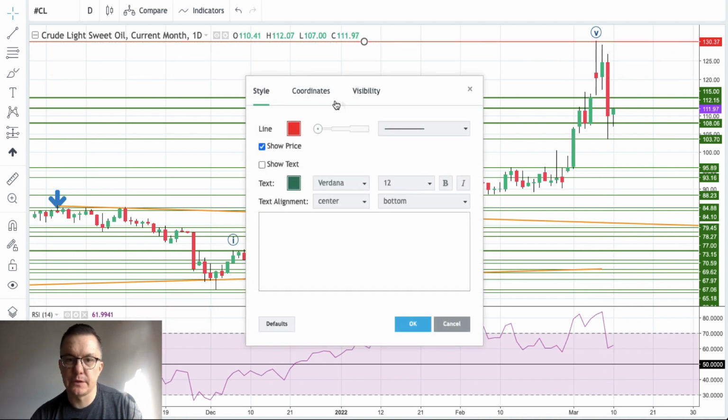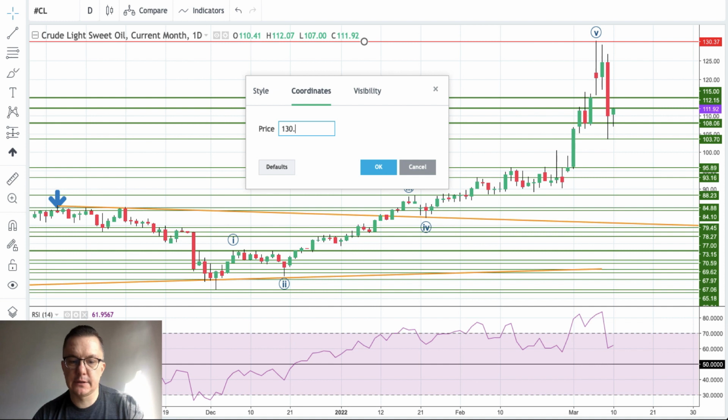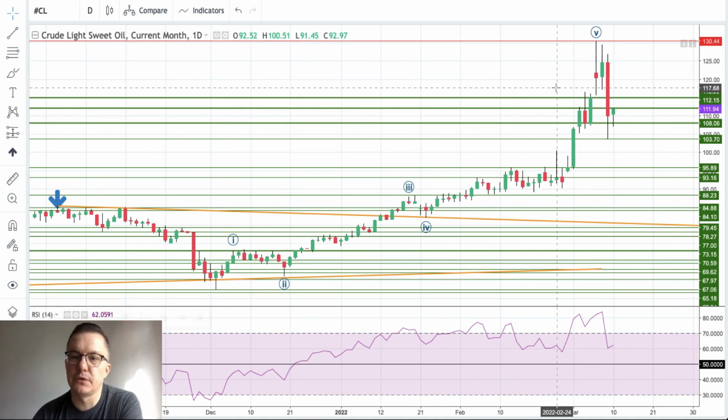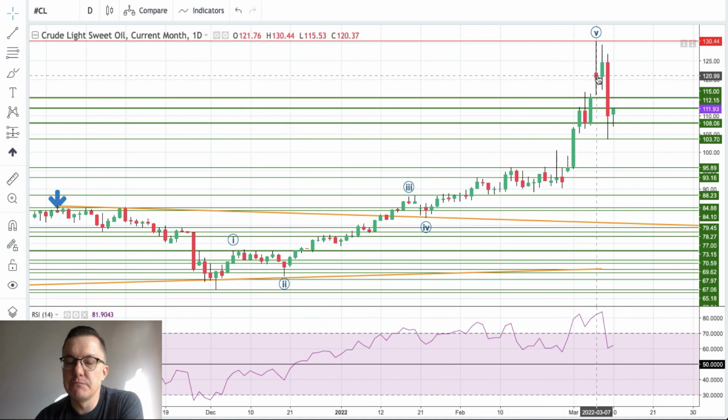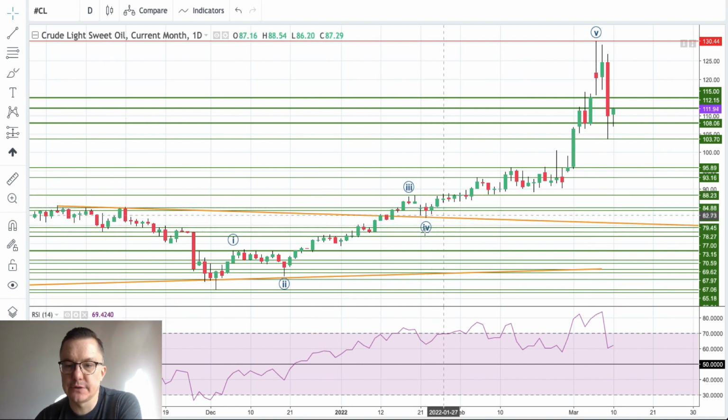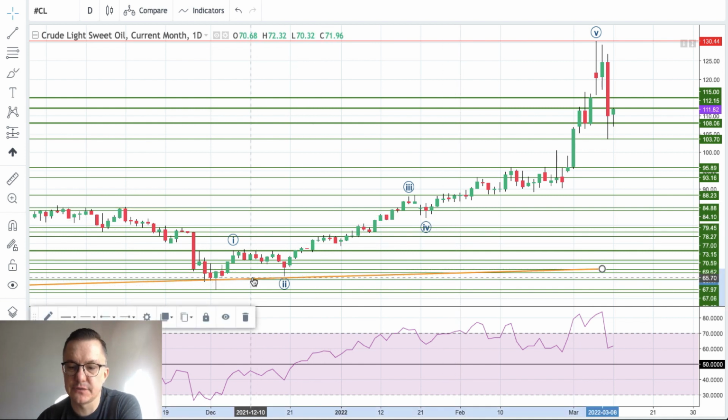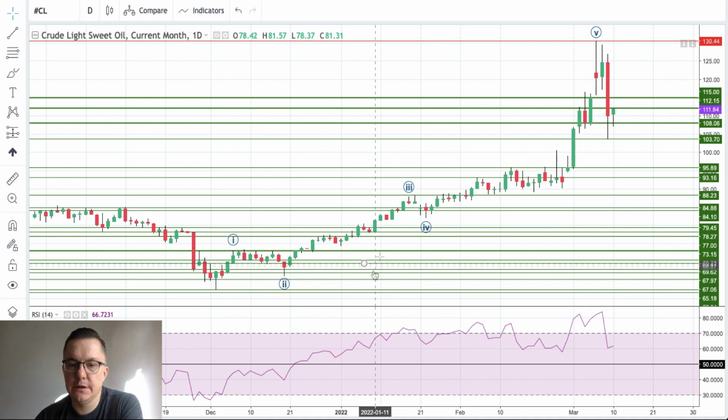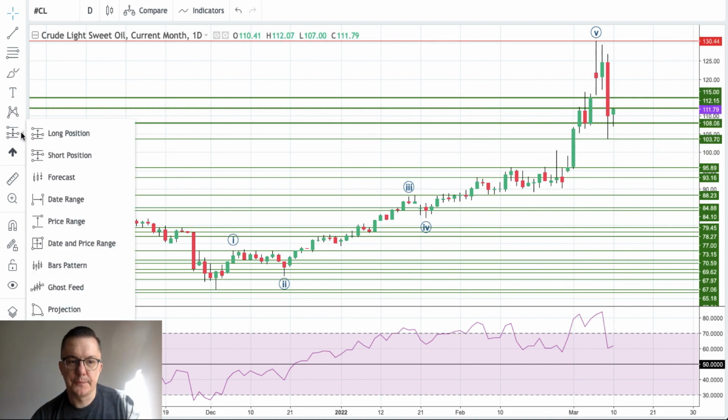150.44. Let's just put some correct coordinates. There you go, 150.44. This is the multi-year high on the crude oil. Those lines here are no longer necessary for us because of the recent market behavior, of course, and now the chart looks much better. So we got wave 1, 2, 3, 4, 5 completed. Now it looks like the wave A of the correction might be completed.